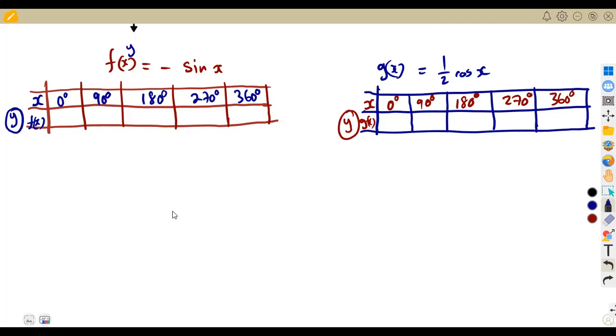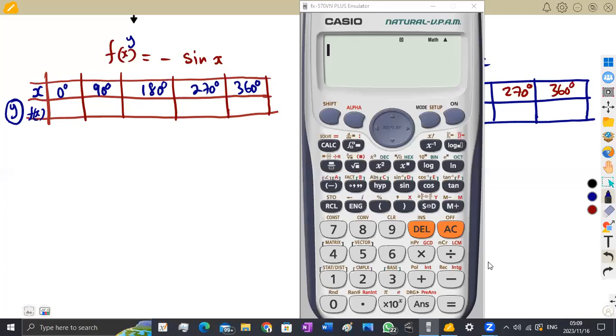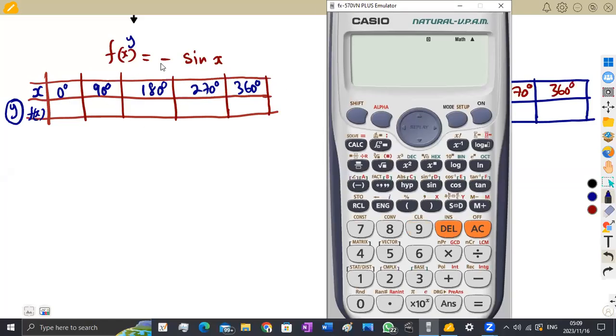So like I said, you are supposed to go back to your calculator and find your values, directly for each and every angle that you are given. You are going back to the negative sine of x. Our first angle there is 0. Make sure that you bring your calculator back to normal mode.